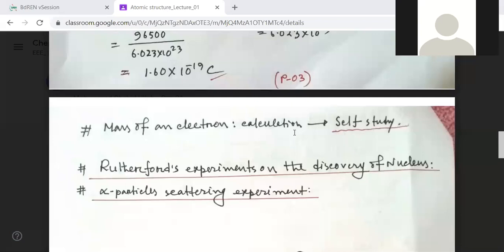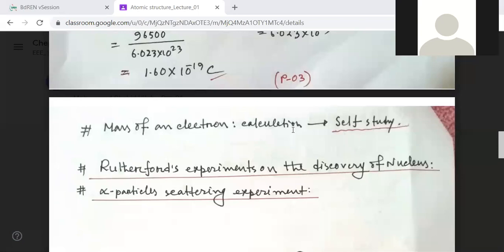So now we are going to start Rutherford's experiment on the discovery of the nucleus. We already know what is nucleus. In an atom there are two parts. One is the central part, and the other is the energy level or shell or orbit. The central part contains positive protons and neutrons, and this part always has positive charge, and this is the nucleus of an atom. The other circular path where electrons are always moving is called orbit or energy level or shell.